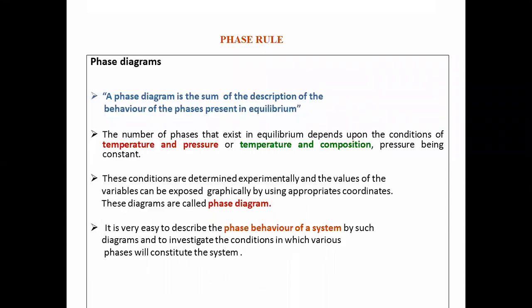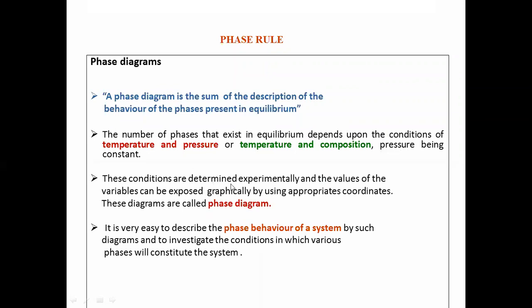Phase diagram. Now, a phase diagram is the summary description of the behavior of phases present in equilibrium. The number of phases that exist in equilibrium depends upon the conditions of temperature, pressure, and or temperature and composition, pressure being constant.